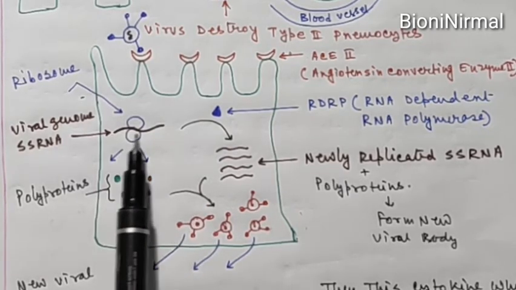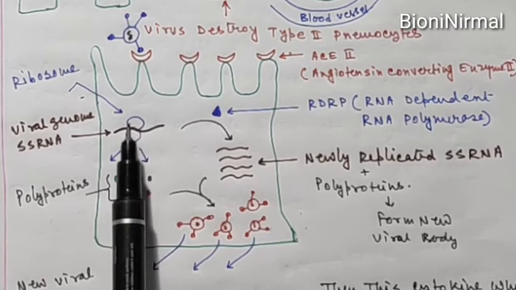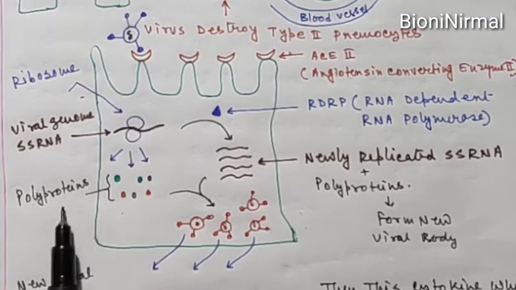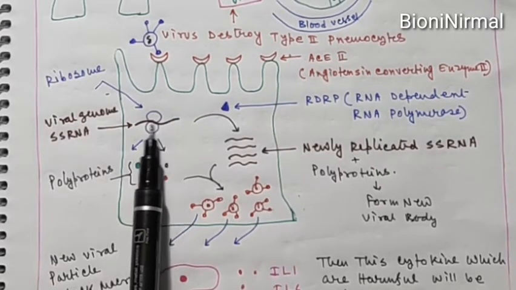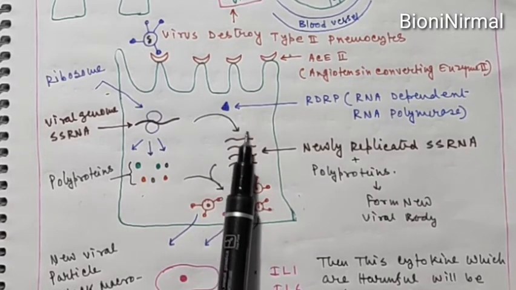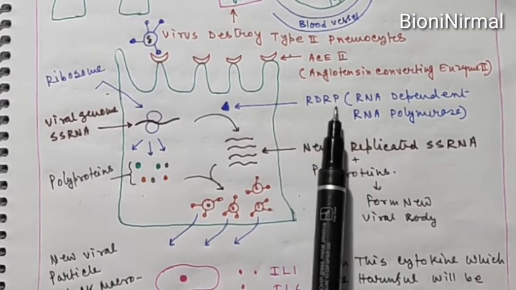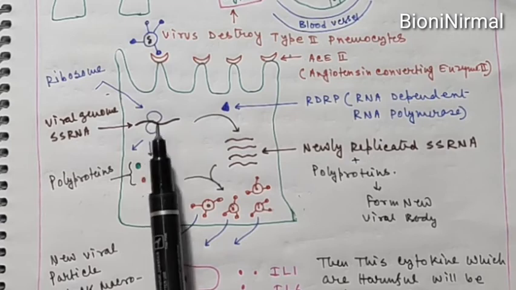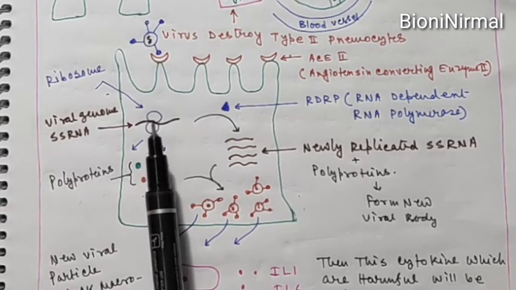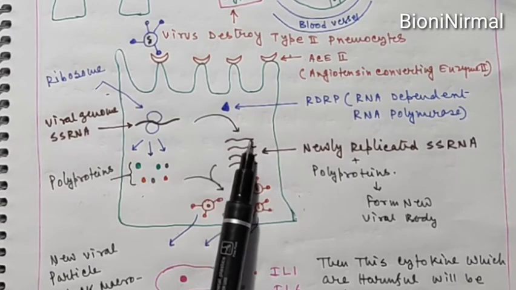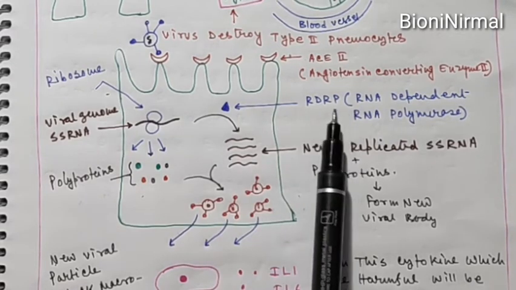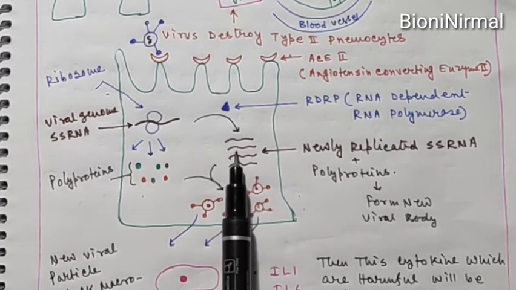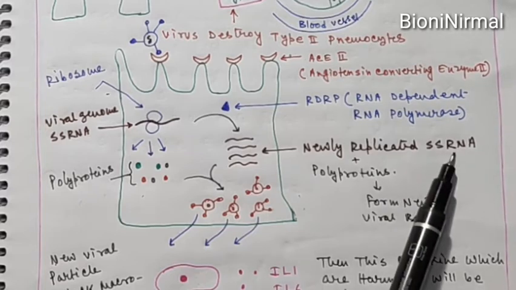So the viral genome, the single-stranded RNA genome, will be translated with the help of the ribosome of the type 2 alveolar cell, causing the formation of the polyprotein. The single-stranded RNA will also be multiplied with the help of another enzyme known as RNA-dependent RNA polymerase, increasing it in number, and this will generate a huge number of newly replicated single-stranded RNA.